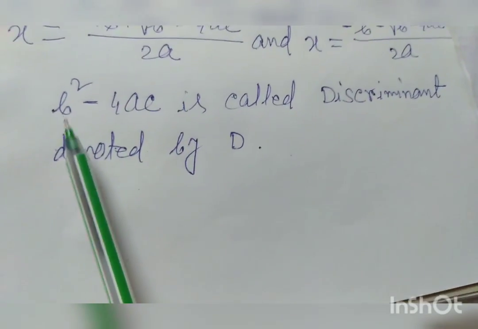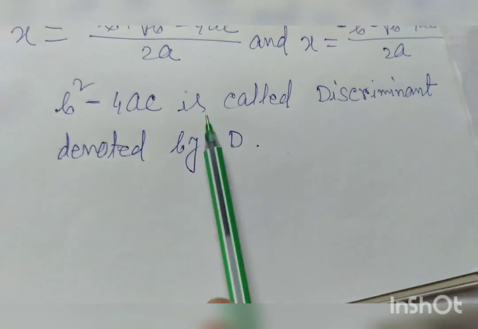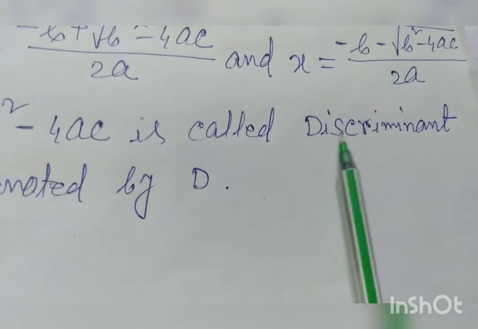Here b square minus 4ac is called the discriminant.